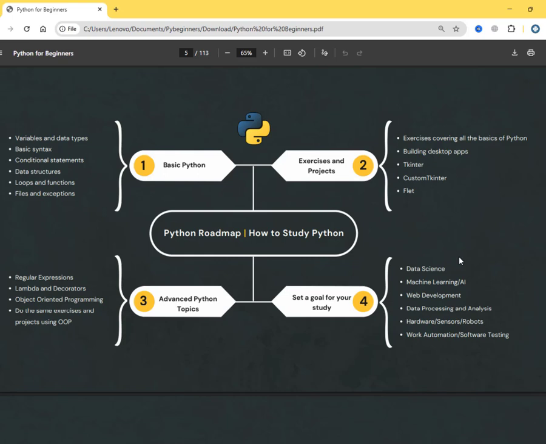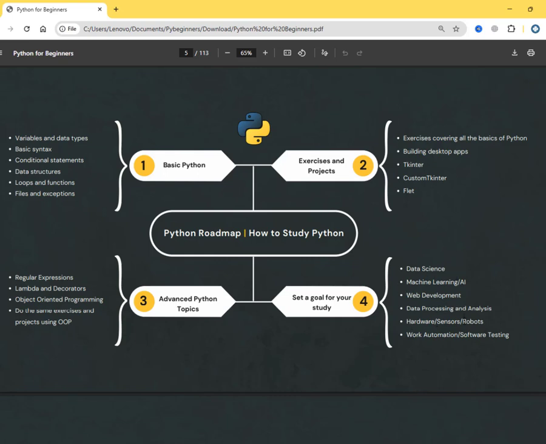So it's very important to set your goal while you are studying a programming language. Don't try to start everything at the same time. You might give up. This is how many people used to fail and give up, because they try to start everything at the same time. This is a mistake. Focus only on one field, whether it's data science, machine learning, web development using Python, or automation.